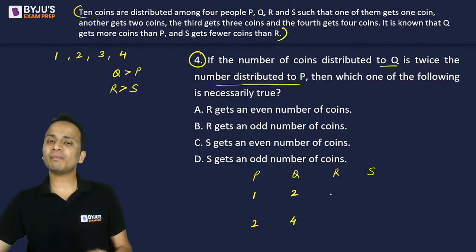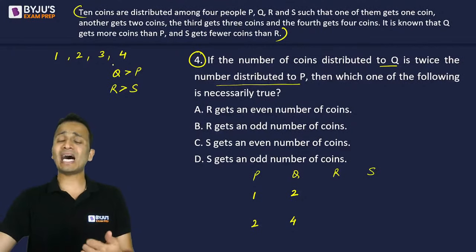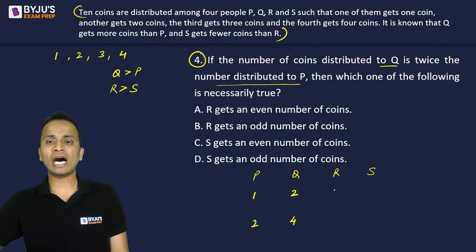Okay, let's write the number of coins for R and S according to this. Now if P gets 1 coin and Q gets 2 coins, it is known that Q gets more coins than P and S gets fewer coins than R. So for R and S in the first case, I'm left with 3 and 4 coins, but R should be greater than S. So R will get 4 and S will get 3 coins.